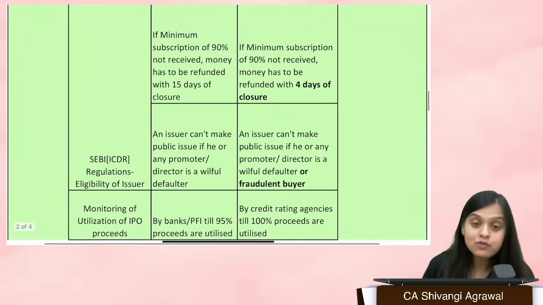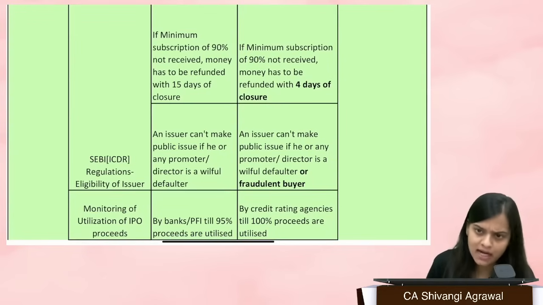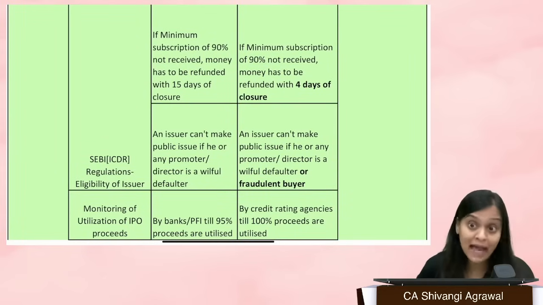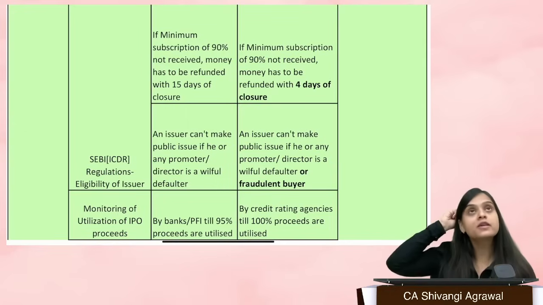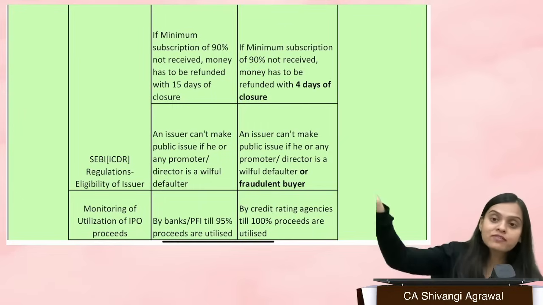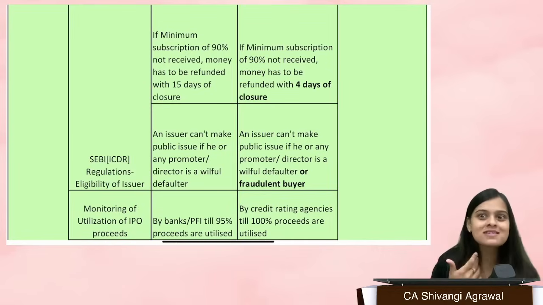Now, we have also read something about eligibility of issuer, which is a very common question asked, right? If you want to go for an IPO, are you eligible to become an issuer or not? So, who is going to be eligible to become an issuer? One of the points in that is that the promoter or the director should not be a willful defaulter. Willful defaulter, I told you, as we have Vijay Mallya, somebody who has money but doesn't repay it, right? Somebody who runs into insolvency and cannot repay it is not a willful defaulter.